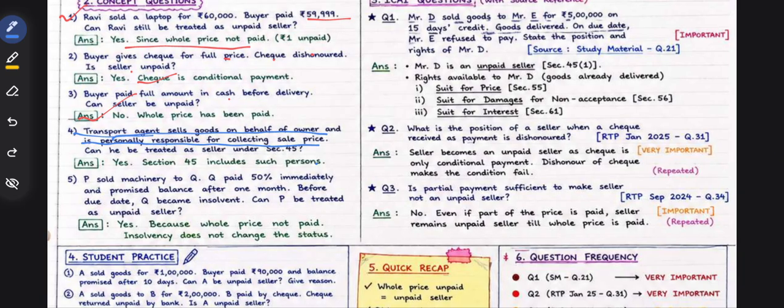P sold machinery to Q. Q paid 50% immediately and promised the balance after 1 month. Before the due date, Q became insolvent. Can P be treated as an unpaid seller? Yes, because the whole price was not paid. Insolvency does not change the status. Now, P sold the machinery to Q, Q paid 50% immediately and promised to pay the balance after 1 month, and before the due date Q became insolvent. Can P be treated as an unpaid seller? Yes, because 50% was still not paid.